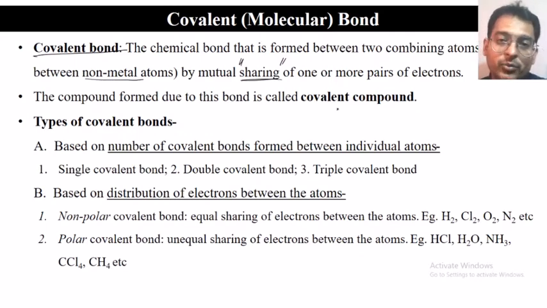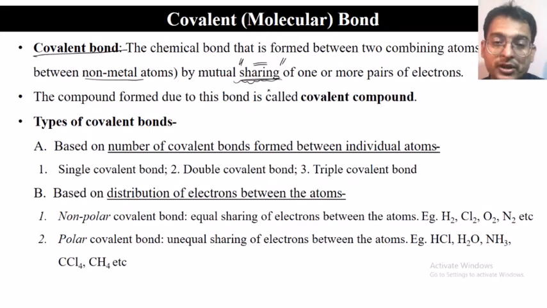So in ionic bonding we saw that there is a transfer of electrons, but here there is a sharing of electrons. Also, in ionic bonding one of them is a metal and one is a non-metal.